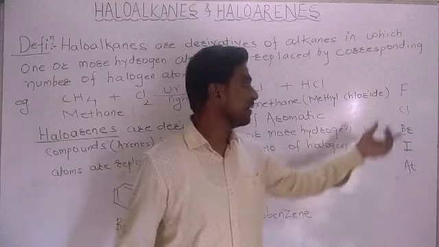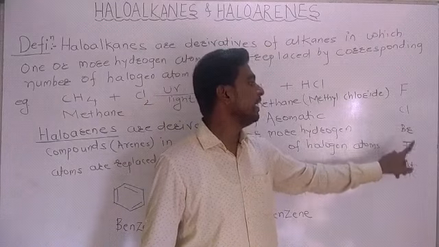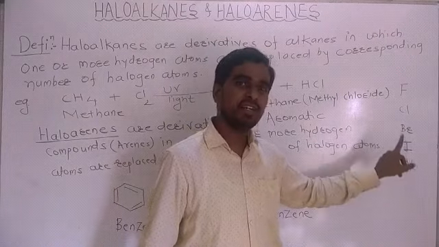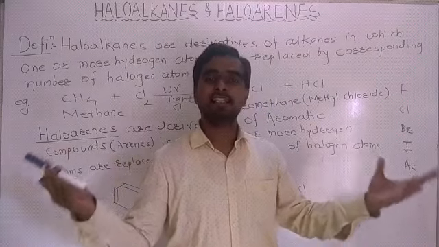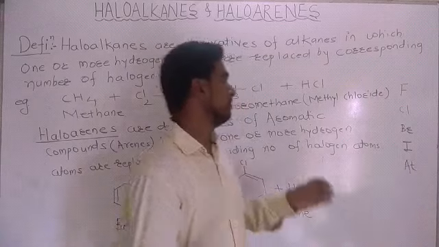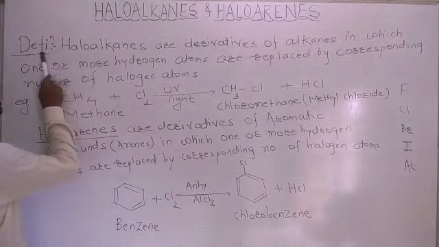For example, chlorine, bromine, iodine and astatine. Astatine is a radioactive element. That part we will cover in the chapter P block elements. Okay, then come to our definition.